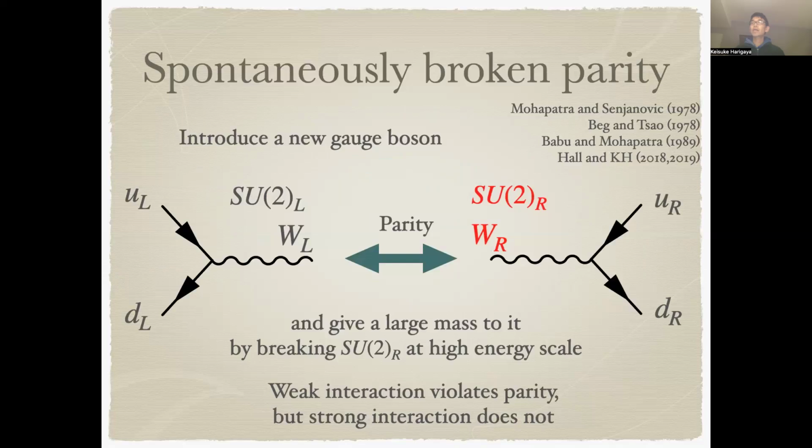We then give a large mass to this new gauge boson by breaking this new SU(2) symmetry, SU(2)_R, which is a parity partner of the weak gauge symmetry, SU(2)_L, at a high energy scale. In this way, we can ensure that the weak interaction violates parity symmetry, while the strong interaction preserves the parity symmetry approximately.